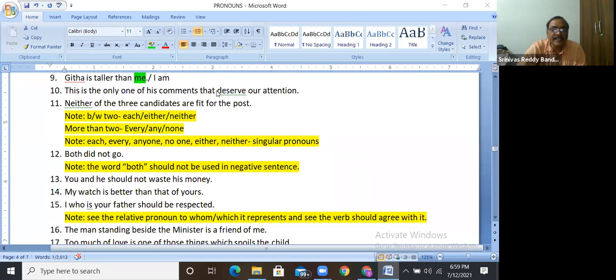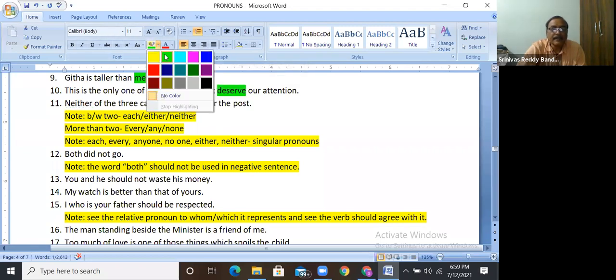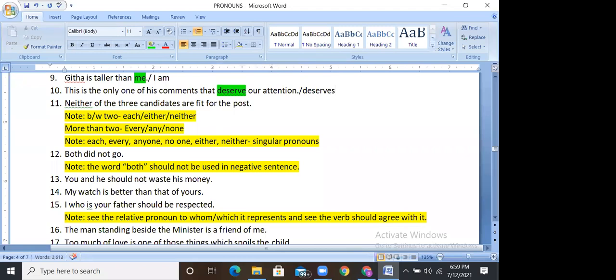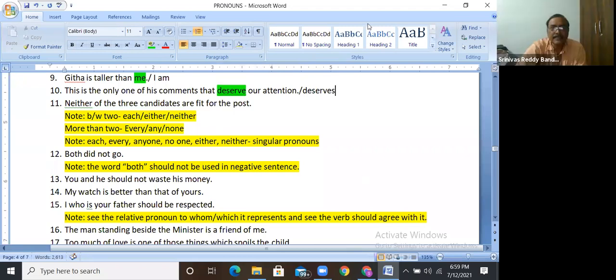Here, that is singular only. When that is singular, the verb should have the third person singular form. What is the answer here? That deserves.